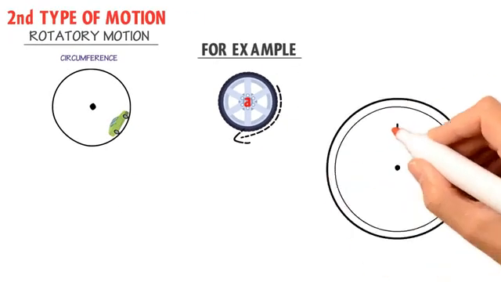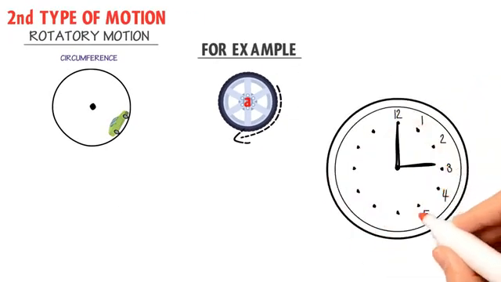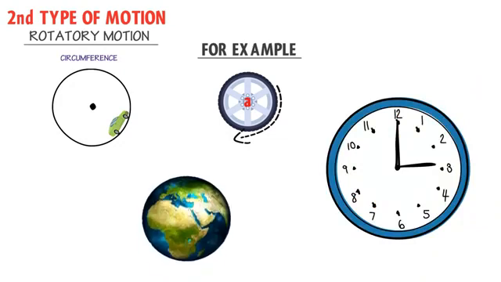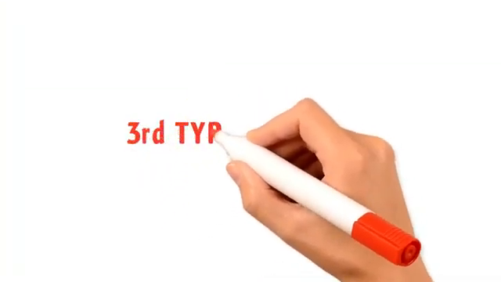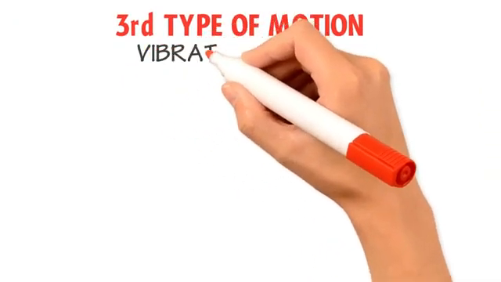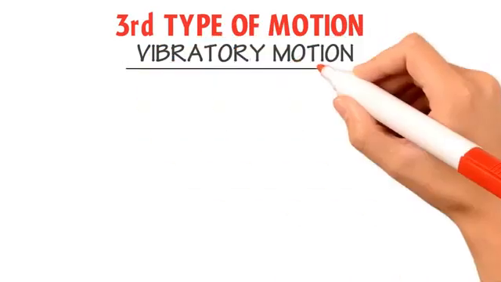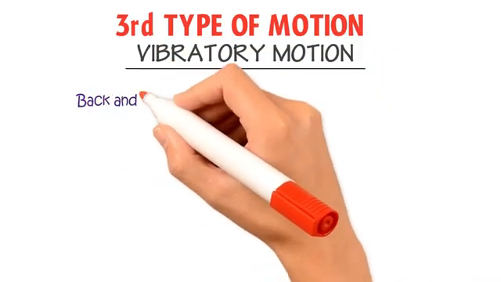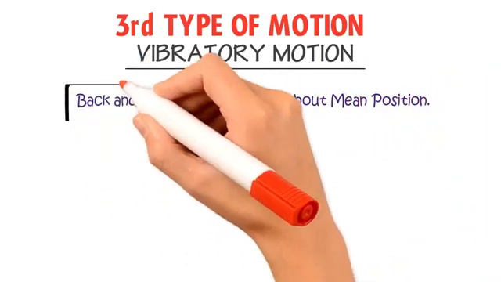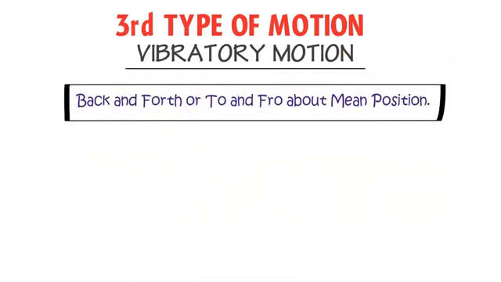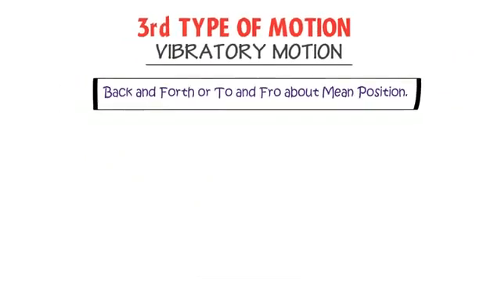All the particles of the wheel rotate around the fixed point. Similarly, the motion of the hands of a clock, the motion of a fan, the motion of the earth, and the motion of an electron around the nucleus are all types of rotatory motion. At last, let me teach you the concept of the third type of motion, which is vibratory motion. The back and forth motion or the to and fro motion of a body over the same path about its mean position is called vibratory motion.